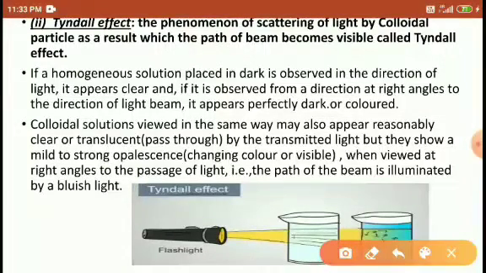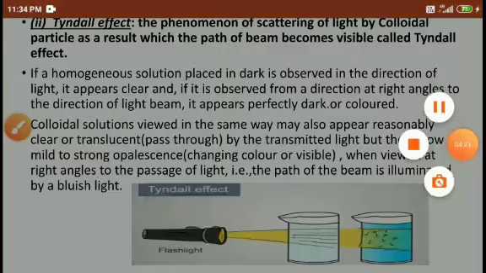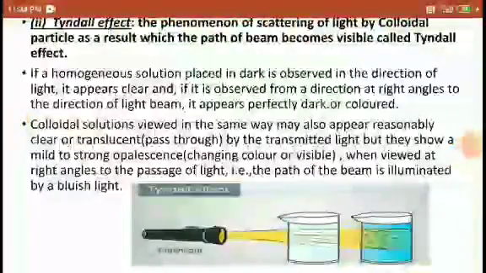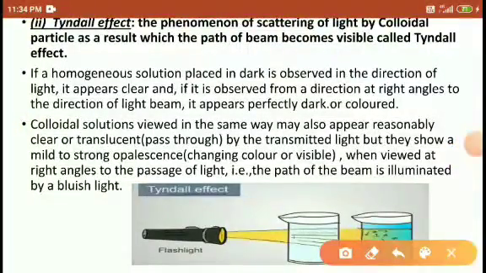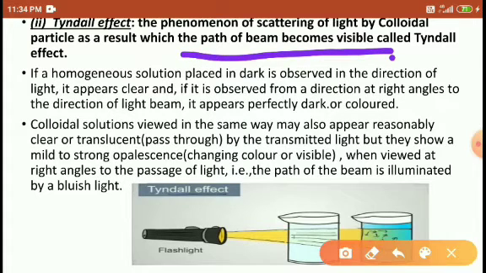Next is the Tyndall effect. The Tyndall effect is the phenomenon of scattering of light by the colloidal particles, as a result of which the path of the beam becomes visible. So here, students, what is the meaning? It means the colloidal particles are visible only in the presence of a beam of light, when a beam of light is passed over the colloidal particles, right?